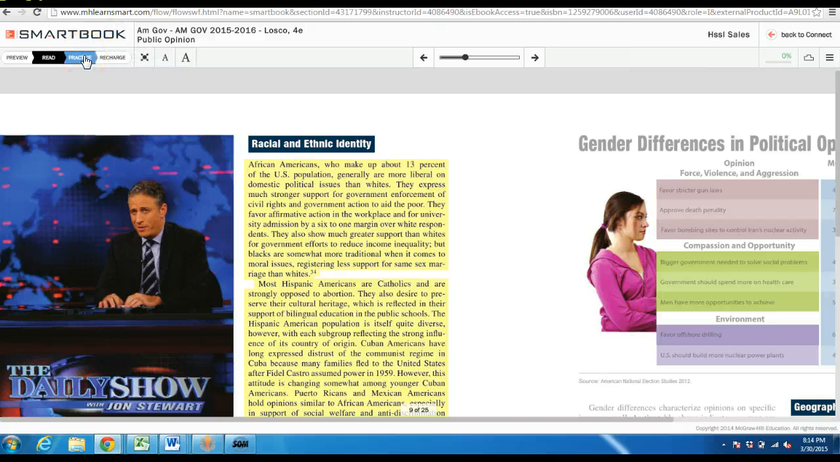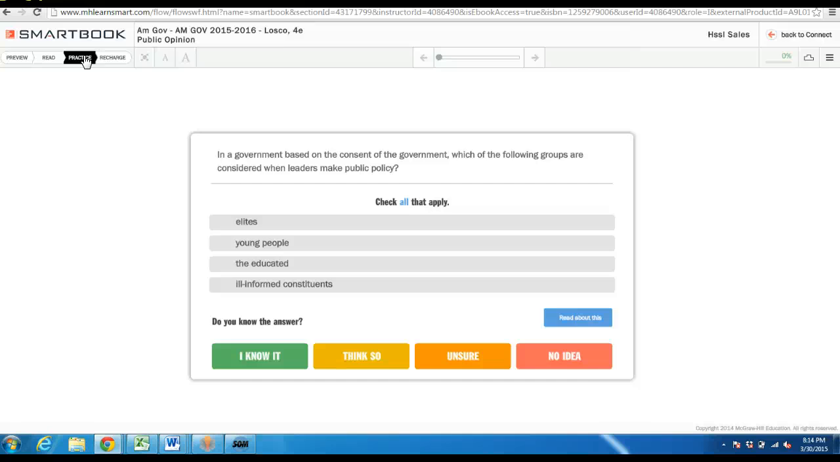So when I go to the practice phase, this is really SmartBook saying, okay, you just said you read. Now put your money where your mouth is. You just told me that you read everything. So can you answer some questions and can you get them right about the text that you've just experienced? These can come to students in a couple different ways. They can come to them in multiple choice, true or false, fill in the blank.